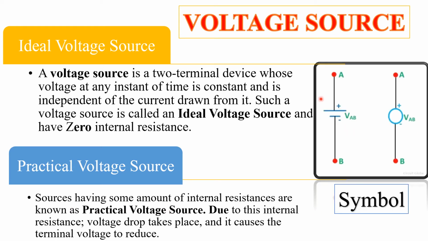Here I have shown the symbols of the voltage source. Here I have considered the practical voltage source, and here the ideal voltage source. This is the battery symbol, and this is shown in the form of a circle. You can see that it has a positive polarity and a negative polarity, and VAB is the value of the voltage source. Similarly, I have made a circle here. This is the symbol of the ideal voltage source. If I add some finite resistance in this diagram, that will be called a practical voltage source. We will see that in the next slide.